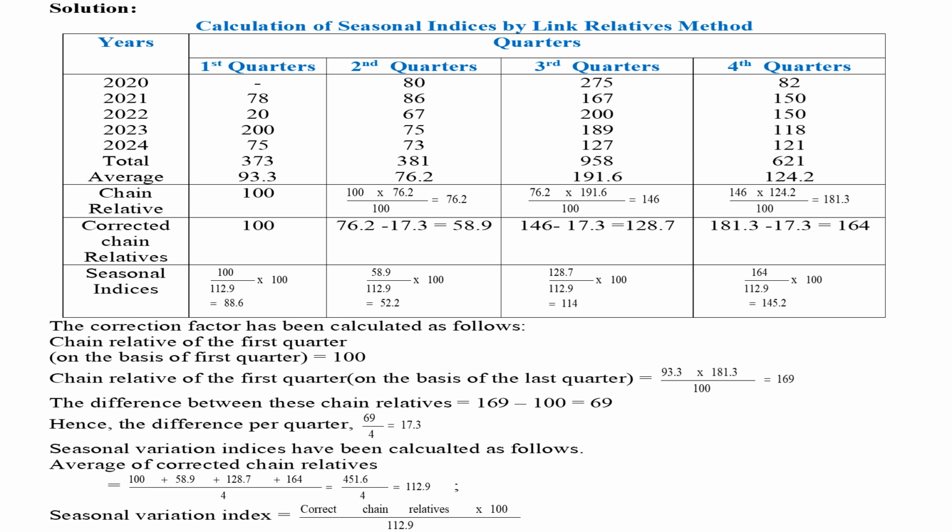The correction factor has been calculated as follows. Chain relative of the first quarter, on the basis of the first quarter, equals 100. Chain relative of the first quarter, on the basis of the last quarter, equals 93.3 into 181.3 divided by 100 equals 169. The difference between these chain relatives equals 169 minus 100 equals 69. Hence, the difference per quarter equals 69 divided by 4 equals 17.3. Seasonal variation indices have been calculated as follows.